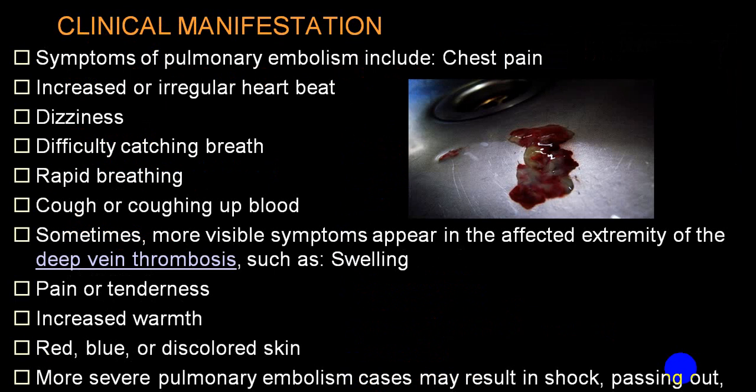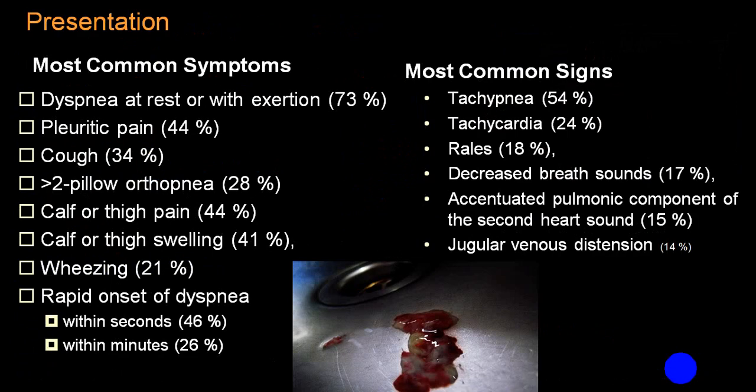So you will have a wide variety of presentations, from minor, almost asymptomatic cases to severe ones where the person can come to you in cardiogenic shock.